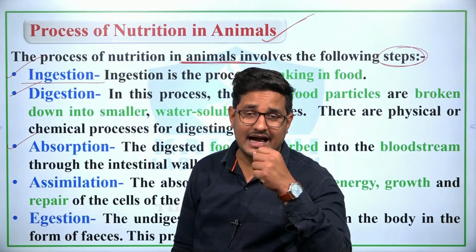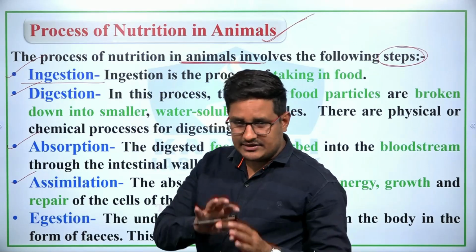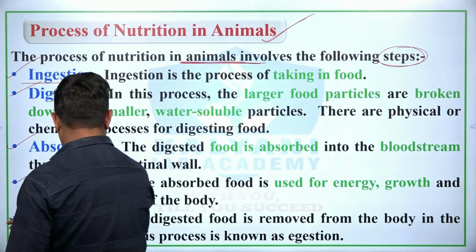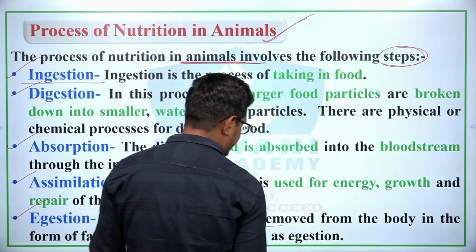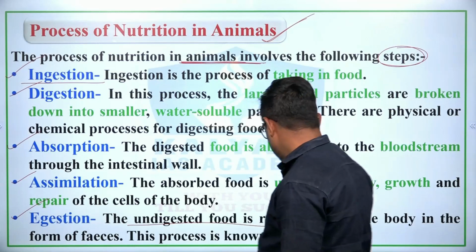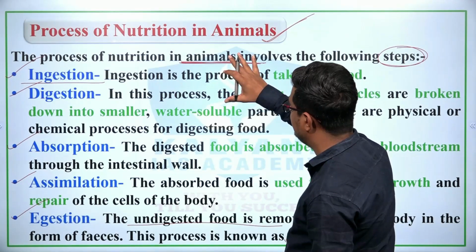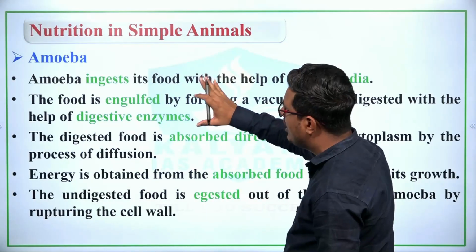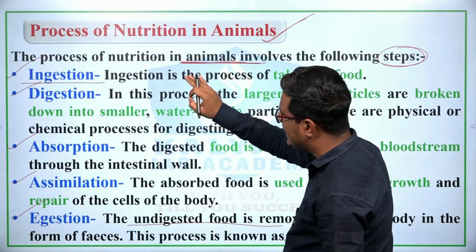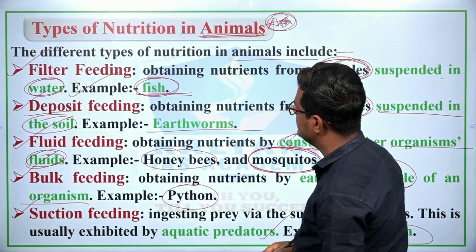Absorbing the digested food into the bloodstream. Assimilation, right. The absorbed food is converted for energy, growth and repair. Then egestion: the undigested food is removed from the body in the form of feces, right. So this is known as egestion. These 5 stages are found in holozoic animals, which is a type of heterotrophic nutrition in animals, right.